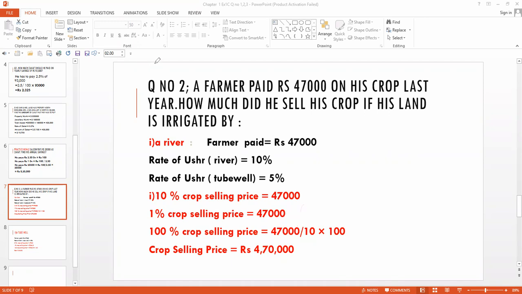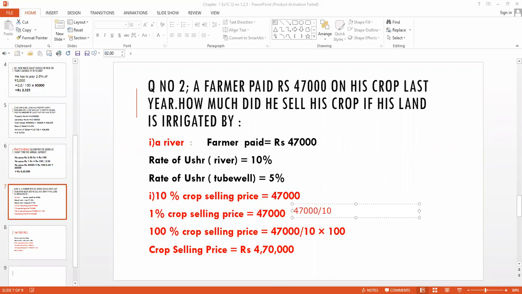Okay, wait, just give me a few seconds. I have to write it here. How do I have to write it? I have to write it in this way, 47,000 divided by 10. Okay, this one. 10% crop. So we have to write it in this way, 10, and then multiply by.